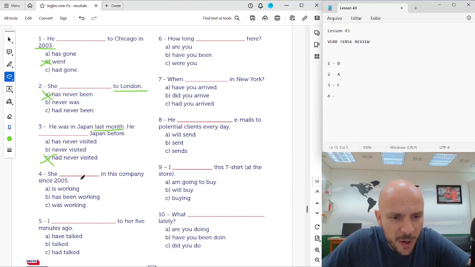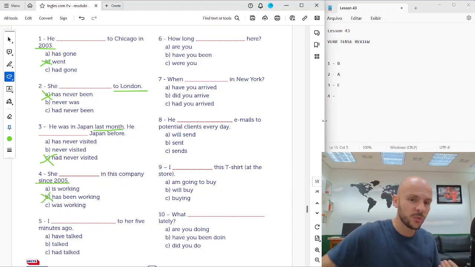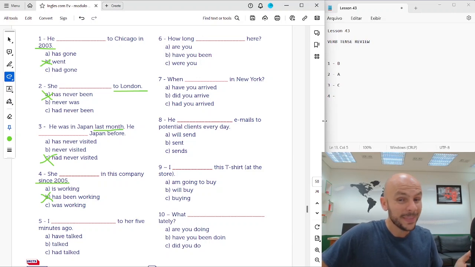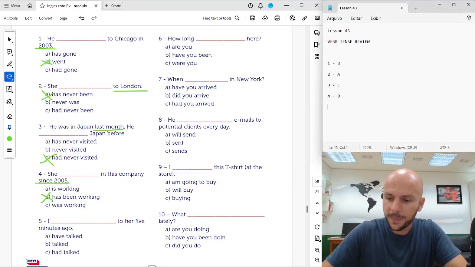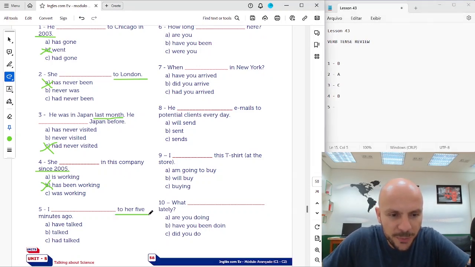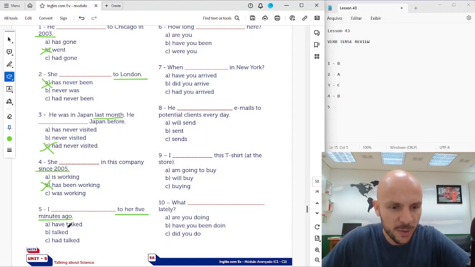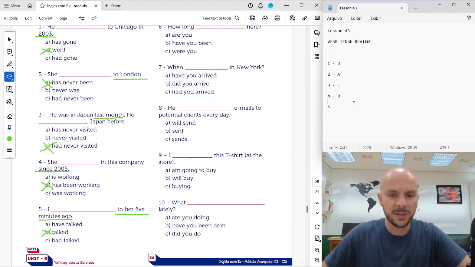4. She in this company since 2005. Since 2005. So she has been working. She started to work in this company in 2005 and she continues. She hasn't quit. So 4 letter B. 5. I to her 5 minutes ago. 5 minutes ago, specific time. Okay, so I talked to her 5 minutes ago. 5 letter B.